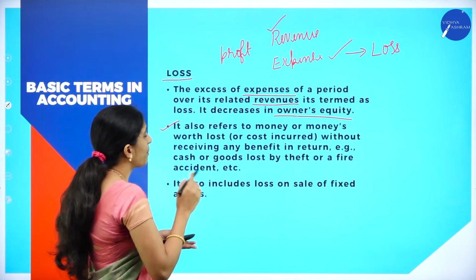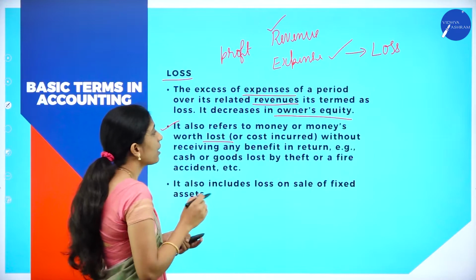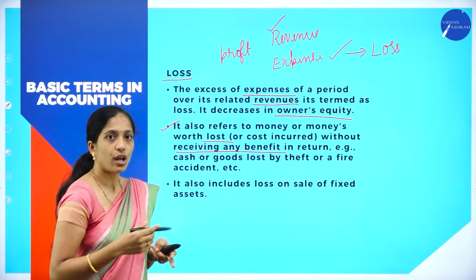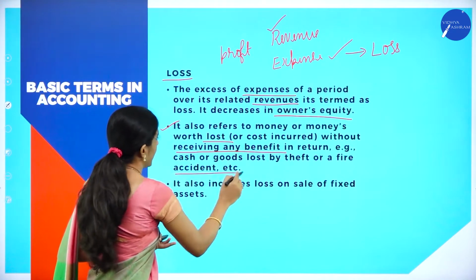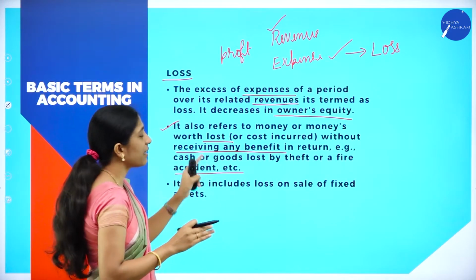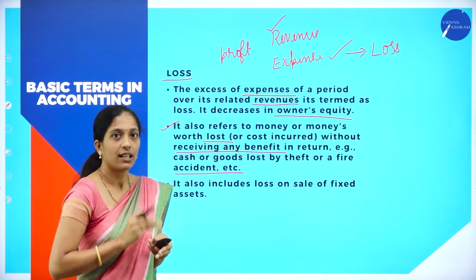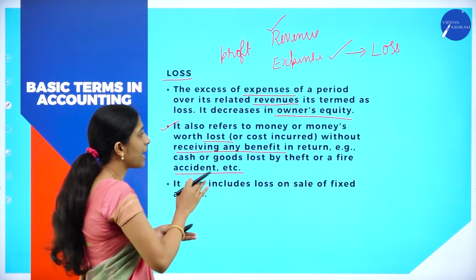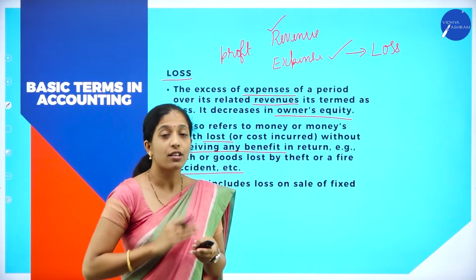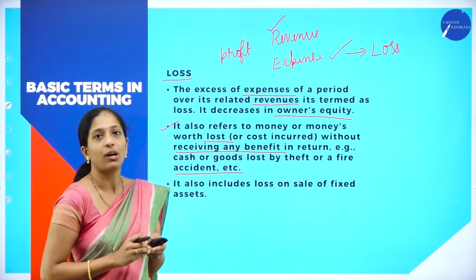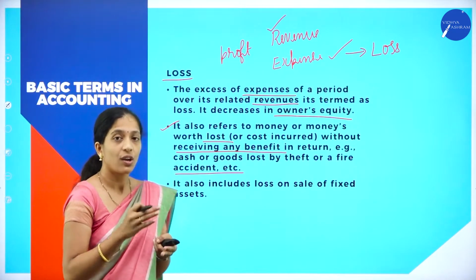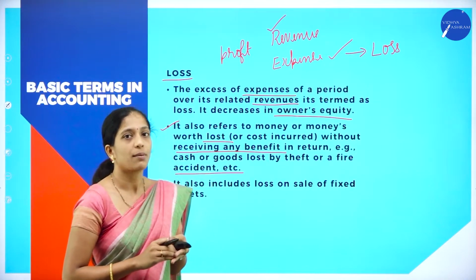It also refers to the money or money's worth lost or cost incurred without receiving any benefit in return. Example, cash or goods lost by theft or fire, accident, etc. So here loss also means that if anything is lost without any benefit, that is also termed as what? Loss. For example, in a godown, if the goods are lost because of fire, then it is also called as what? Loss. So it is a loss for the organization, right? So here loss means it refers to the money or money's worth lost without any benefit. So it is also termed as loss.